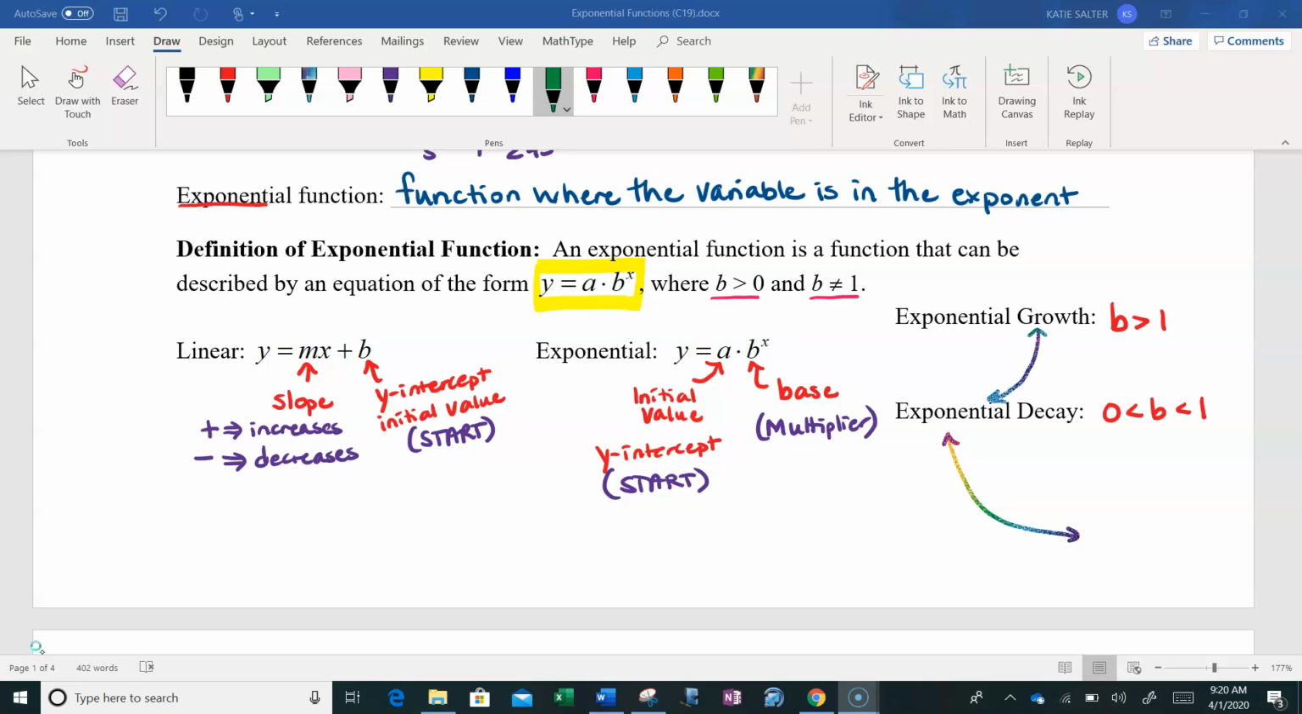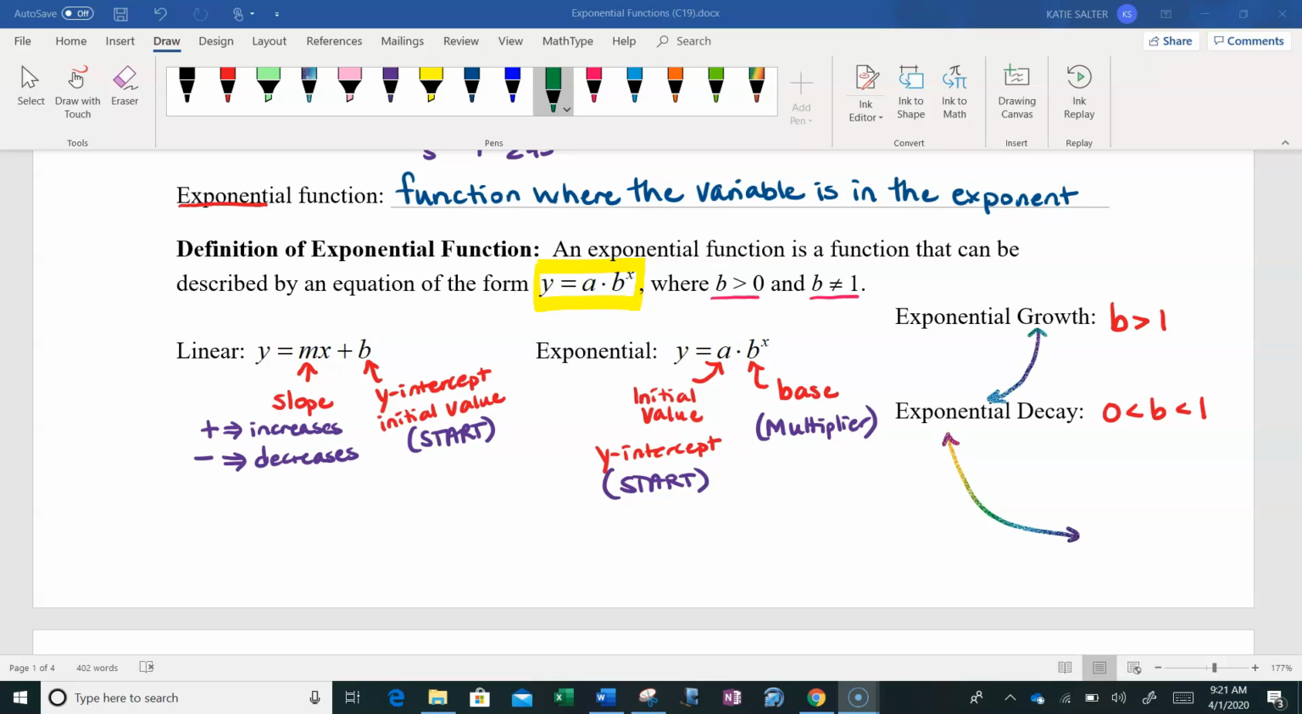So when we have an exponential function, y equals a times b to the x, a is actually the initial value. It is the y-intercept. It's where we start on our graph. Or in a real world problem, it's that initial value. Where b we refer to as the base because it is the value that's being raised to different powers because x is our variable. But ultimately what b represents is the multiplier.